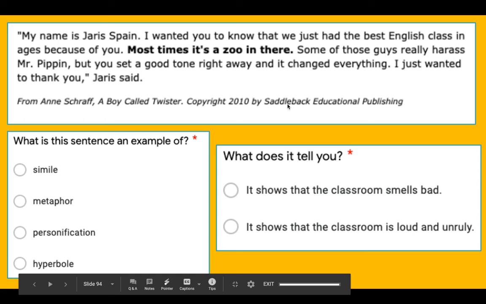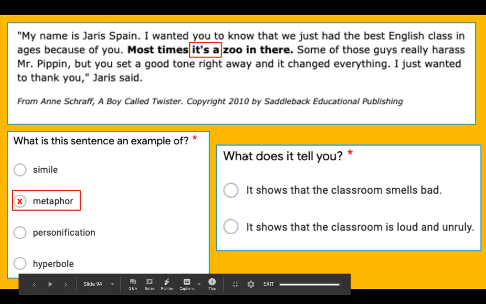So, what I notice of this sentence in bold, it says it's a zoo in there. So, I'm looking at this classroom. It looks like this classroom is really unruly, and there's a comparison being made to a zoo. This comparison just says that the classroom is something else. So, whenever there's a comparison where something is something else, I have a metaphor. So what does this tell you?